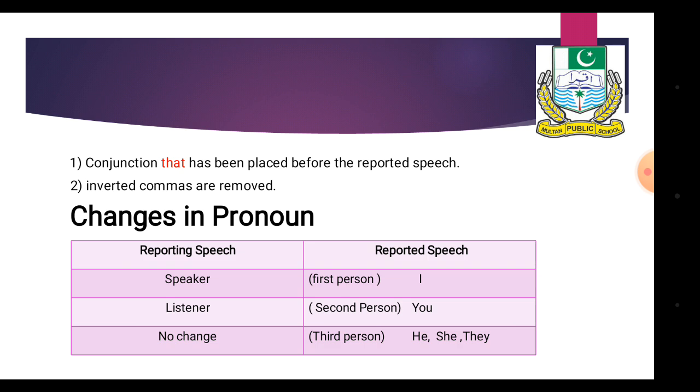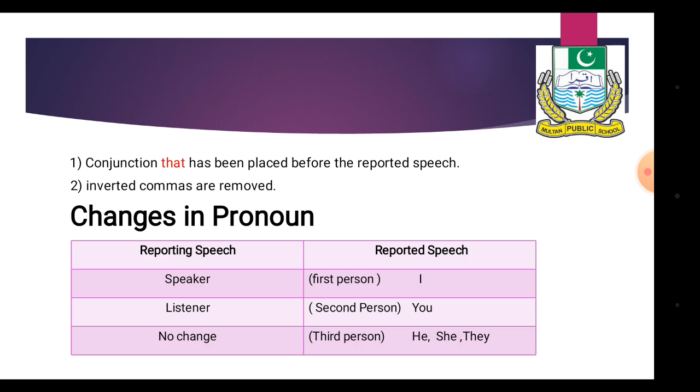There are certain changes that happen in the pronouns of reporting speech and reported speech. In reporting speech, we have a speaker and listener, and there can be any pronoun: he, she, it, they. They will not be changed. But the pronouns of the reported speech will be changed according to the speaker and the listener of the reporting speech.